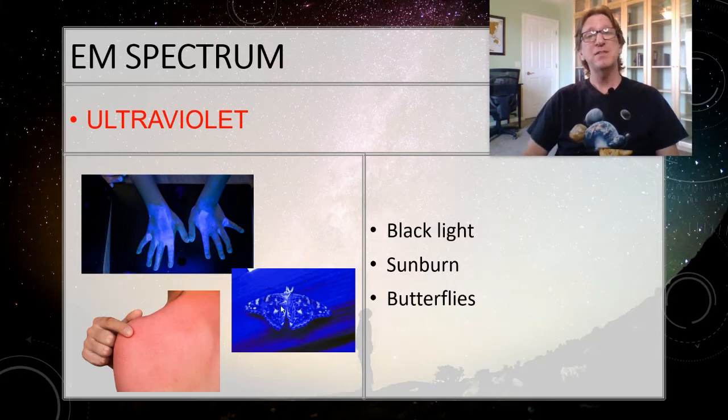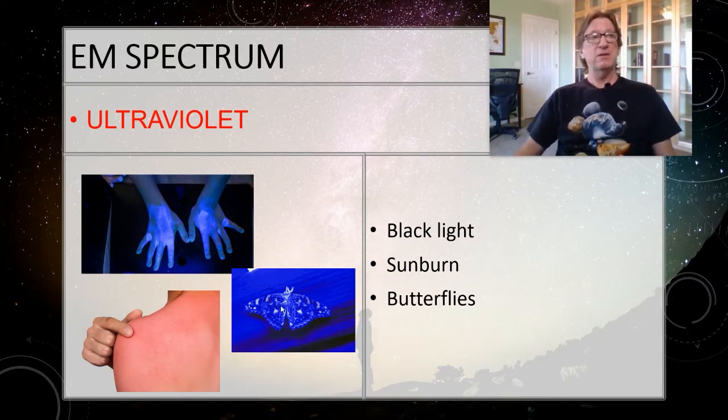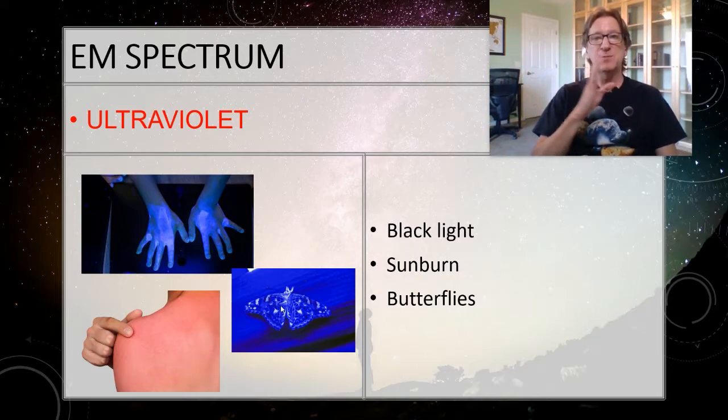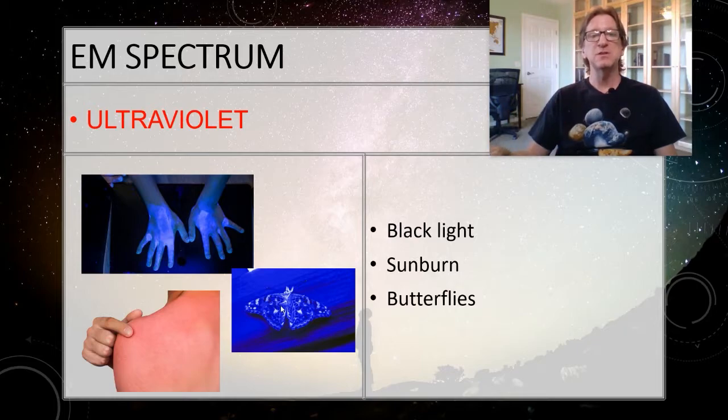But you may find that if you go into a party or whatever that's being lit by black lights, some people can see very well. They look around and go, oh yeah, this is fine. Other people feel like they're stumbling around because they can't see very well. And that depends upon how far your vision goes into the ultraviolet.